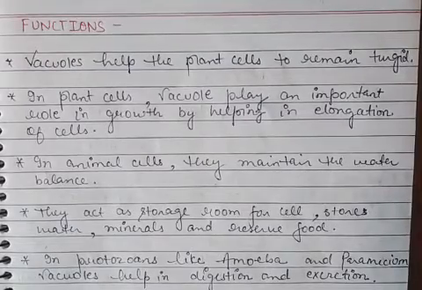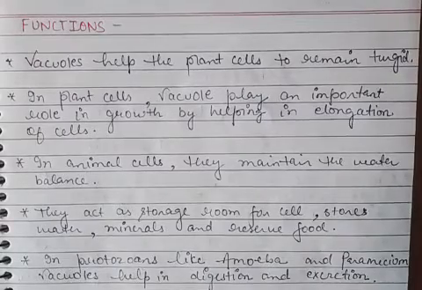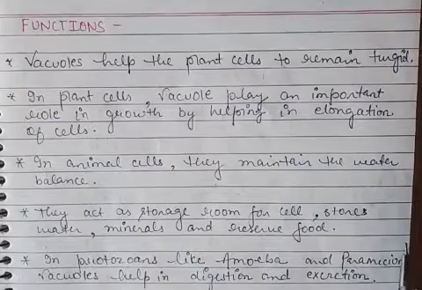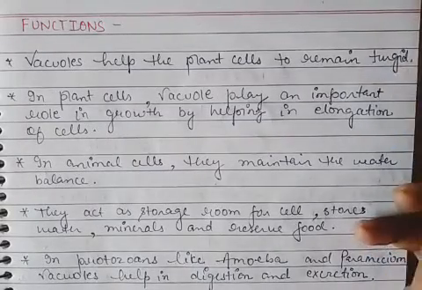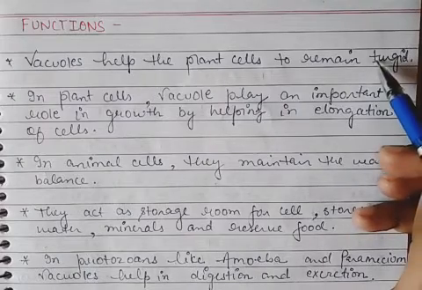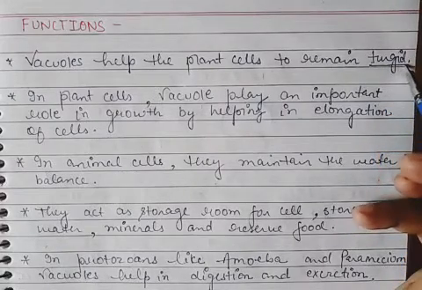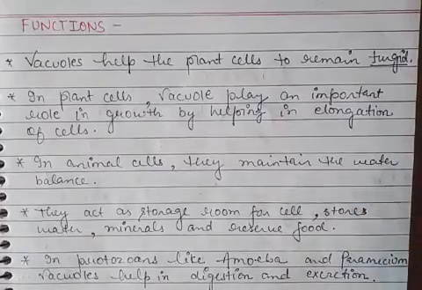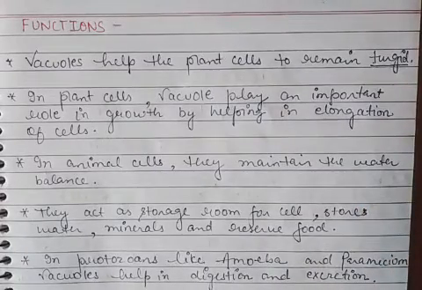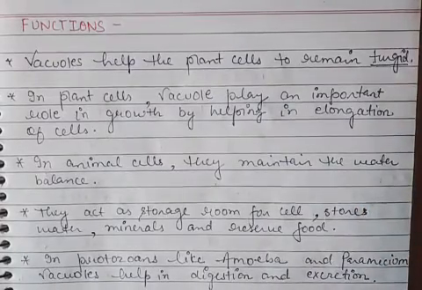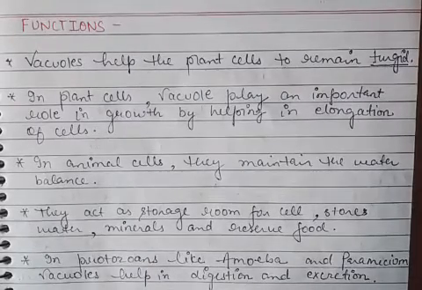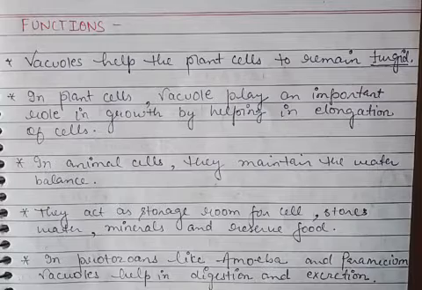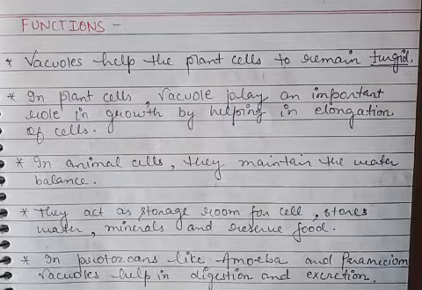Now we will discuss the main functions of the vacuoles. In plant cells, vacuoles help to maintain the turgidity of the cell, means they help the plant cells to remain turgid. They internally provide turgidity, and that's why they are very important.